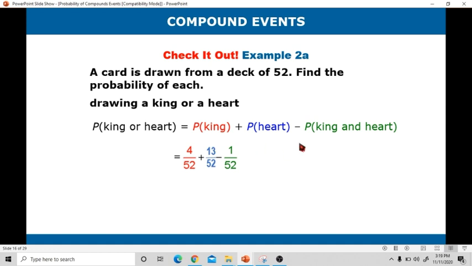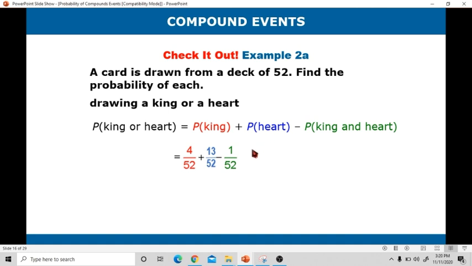Then minus 1 all over 52, which is the probability of drawing a king and heart. In a standard deck of cards, there is only 1 card that is a king and at the same time a heart. It is the king of hearts.